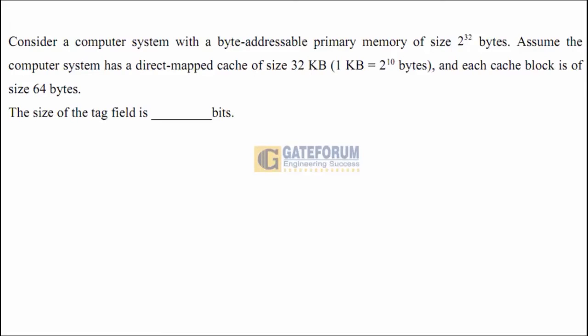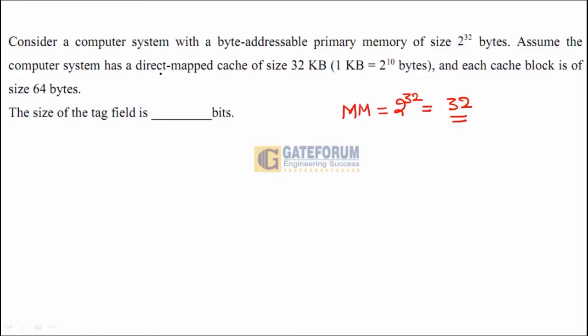Let us solve this directly. Now first, we need to get the details. Let me write the details. The size of the main memory is equal to 2 power 32, which means that the address length in the system is equal to 32 bits. I require 32 bits for addressing.